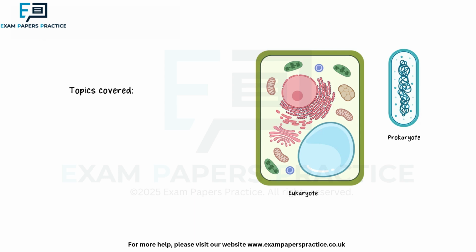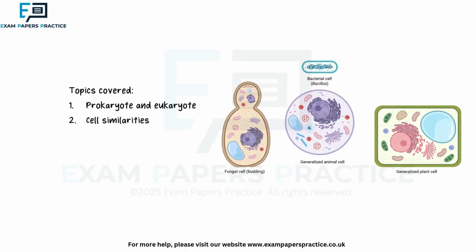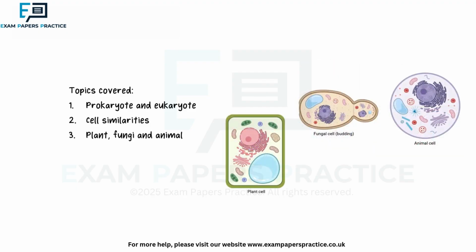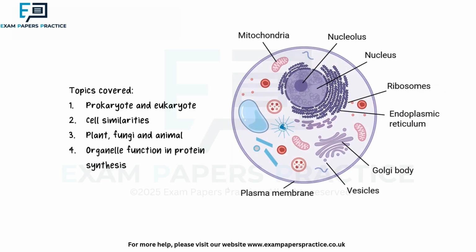This video is about cell structure and organelle function, and the topics in this key concepts video are a comparison between prokaryotic and eukaryotic cells, similarities among cells, comparisons between plant, animal, and fungal cells, and organelle function in protein synthesis. These key concepts are some of the most important topics covered in the IB biology course.